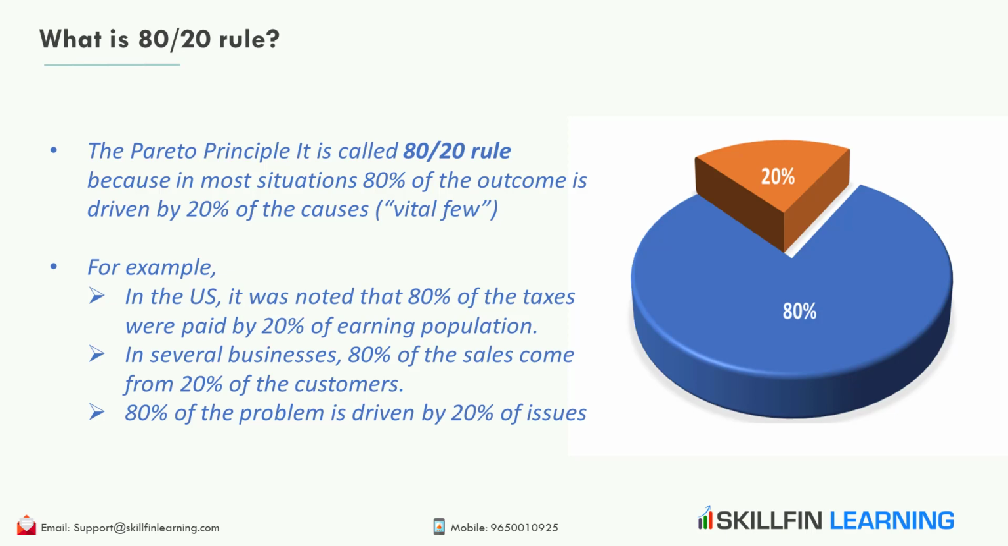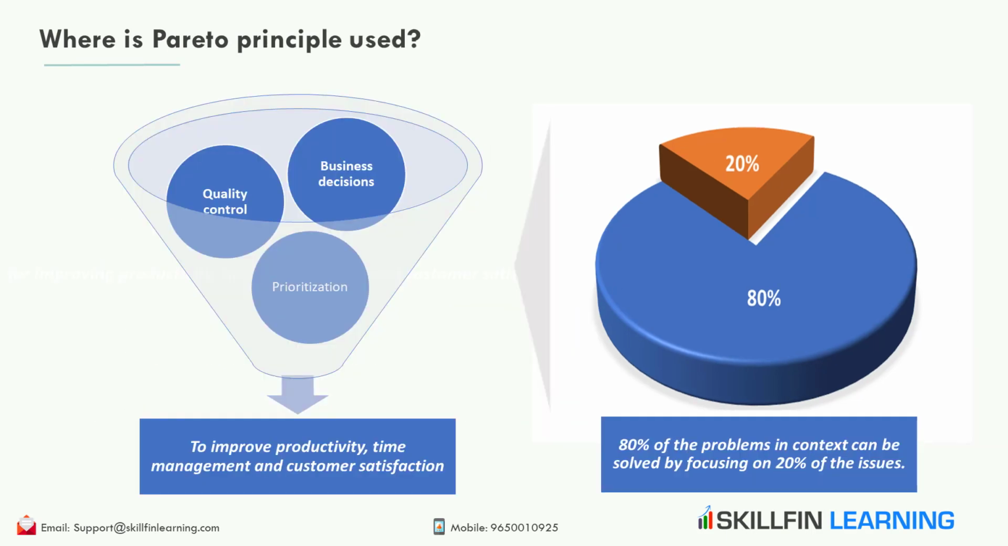In such a case, the business can focus on these 20% customers and reward them for their loyalty. The 80-20 rule is also applied by big consulting companies in client projects for improving productivity, time management, and customer satisfaction. Usually, in most cases, 80% of the problems in context can be solved by focusing just on 20% of the issues.